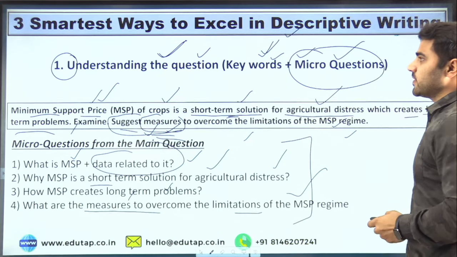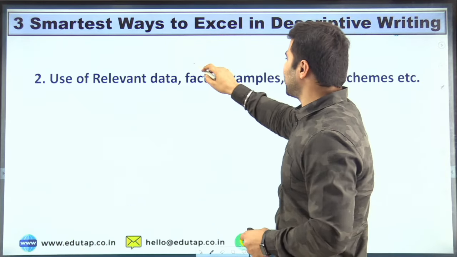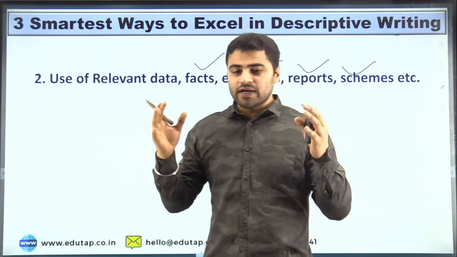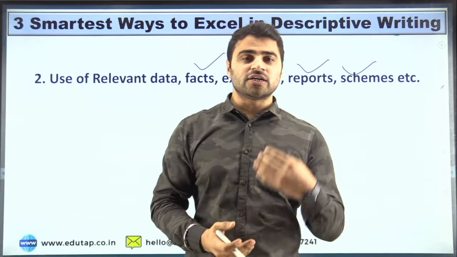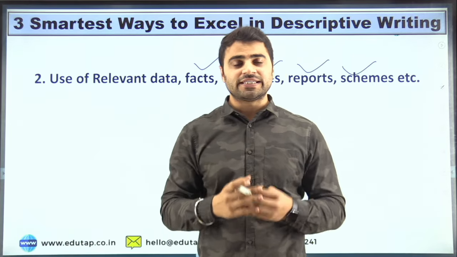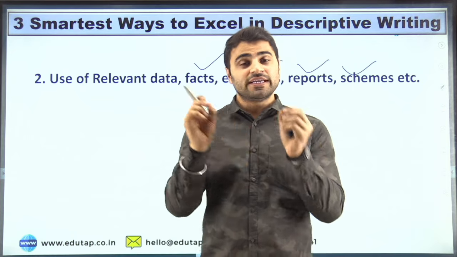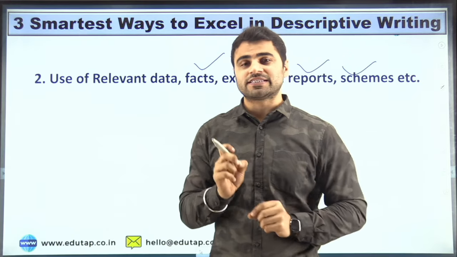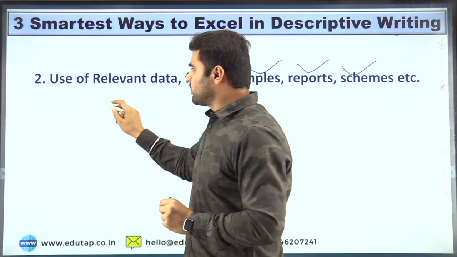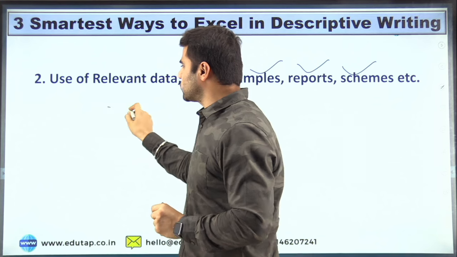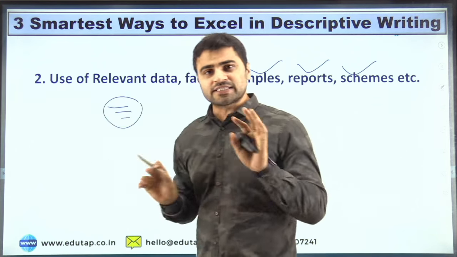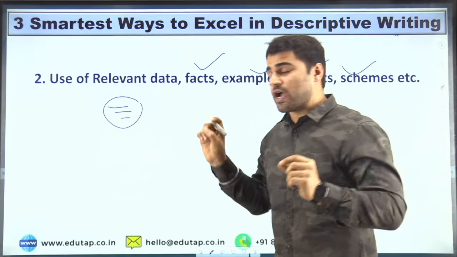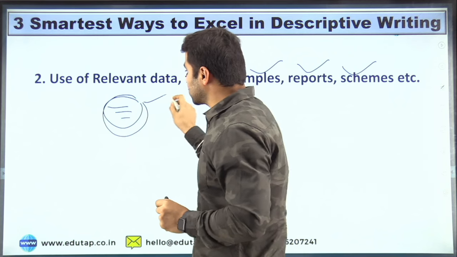The second smartest way can be the use of relevant data, facts, examples, reports, schemes, etc. Whatever micro question you are addressing, there are two ways of addressing any micro question. Either you can use theoretical knowledge, or you can also substantiate that particular answer with the help of an example, right? So if you are simply writing reasons of NPA, that is completely correct, but that does not make your answer exceptional, right? You have to make your answer extraordinary, exceptional.